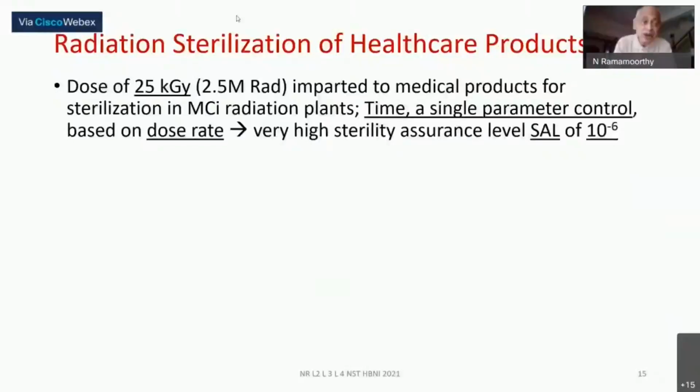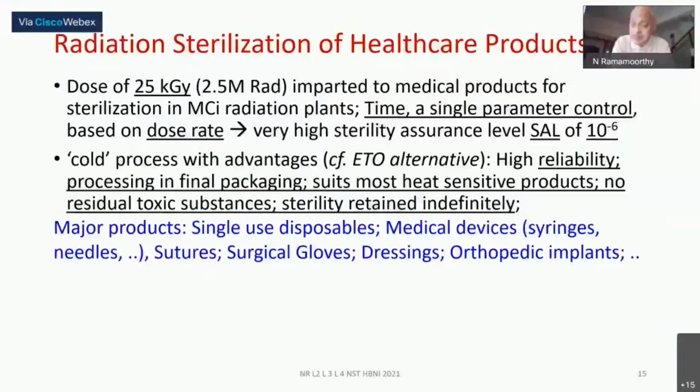And the radiation dose required in this case is 25 kilogray, a very large amount. We talked about blood inactivation with 25 gray. This is 3 orders of magnitude higher, because here you have to achieve absolute sterilization. And generally the level which is needed is 1 in 10 to the power 6, 1 in a million. That means the chances of anything remaining unsterile will be 1 in 1 million. That is the sterility assurance level needed for medical purposes, and that can be done by this radiation.